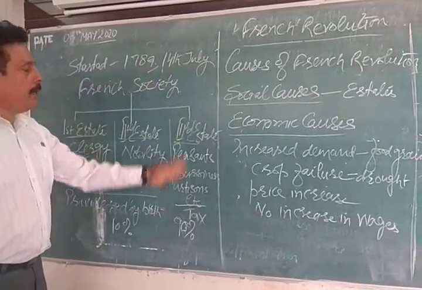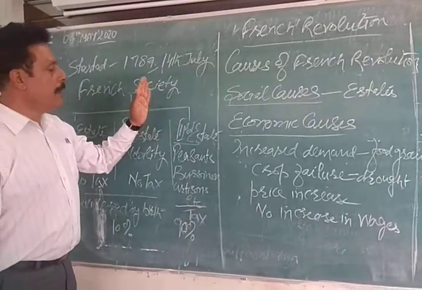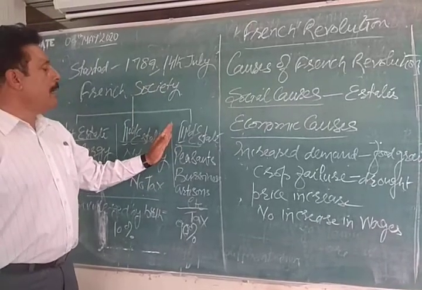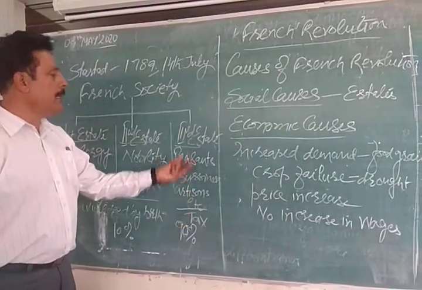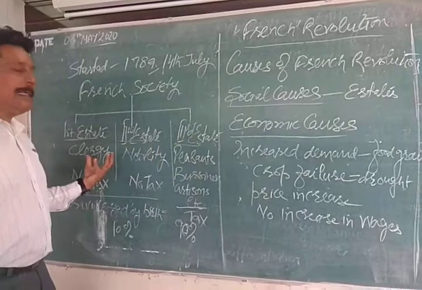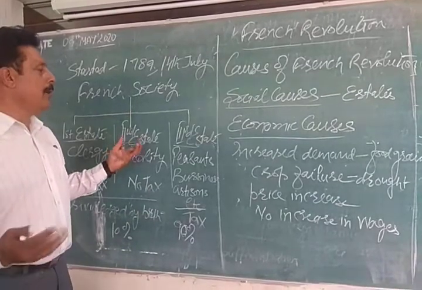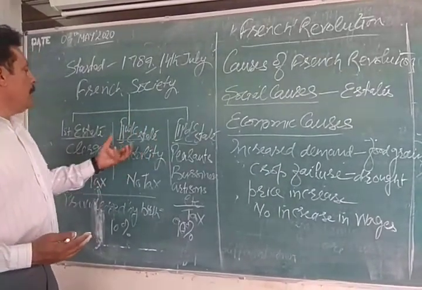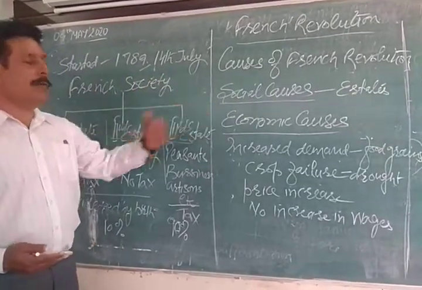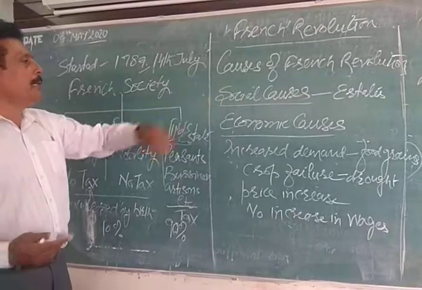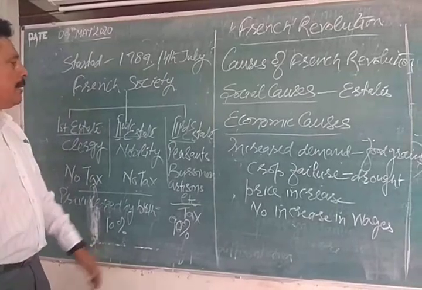That is why they worked hard, they paid all the taxes, and they were rather forced to pay taxes. That is the reason a majority of the people, 90% of the third estate, were against them. They were boiling over the years, and they wanted to find some time where they could stand up and revolt against these people, and that is how it happened during the French Revolution. How it took place, that we will discuss later, but this is how we must understand what was the composition of society during that time.